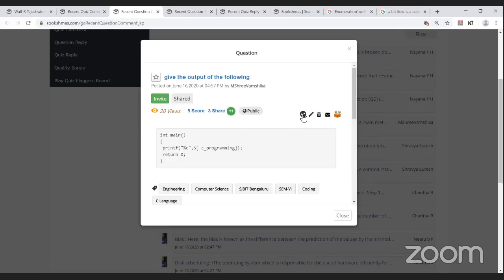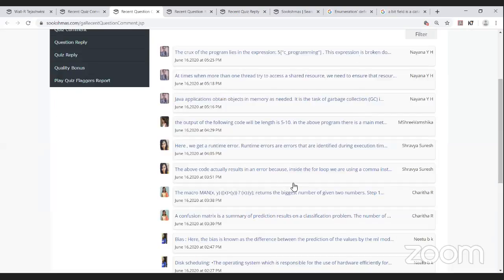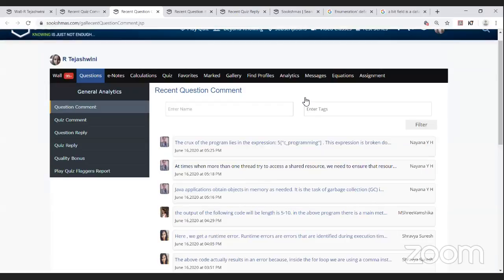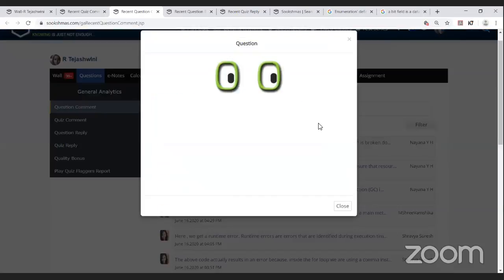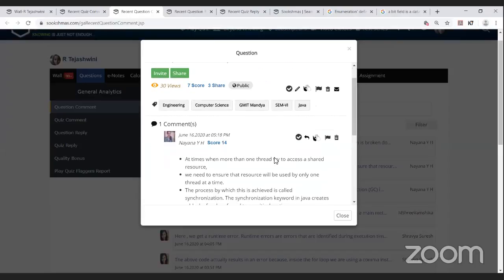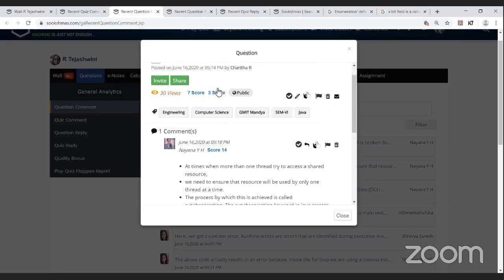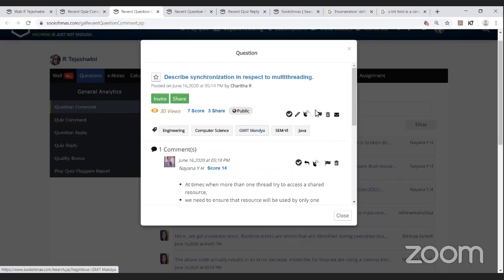It's also a good question by Shriram. The next comment is being done by Naina. It's a question by Charita. She's asking, describe synchronization with respect to multi-threading. It's basically a Java question.